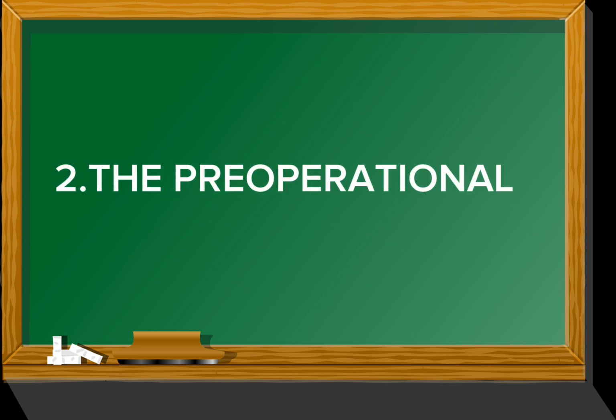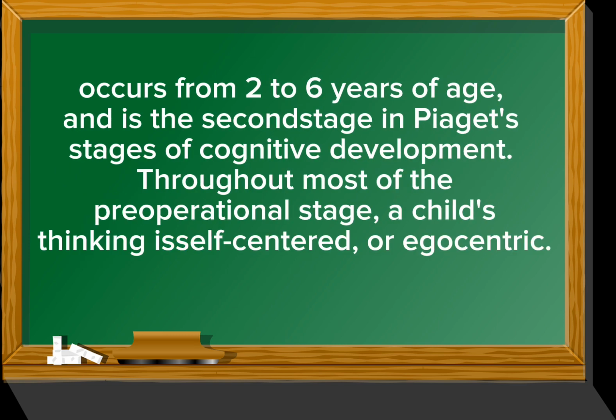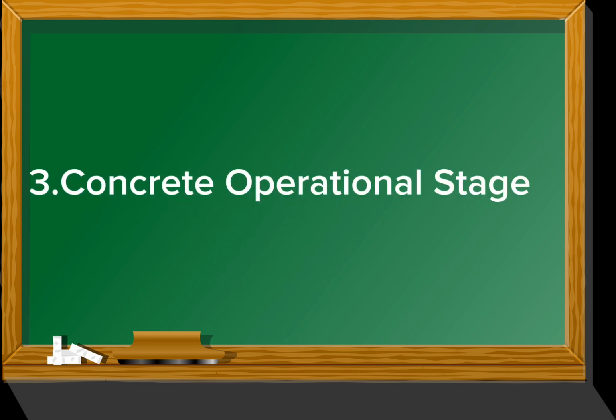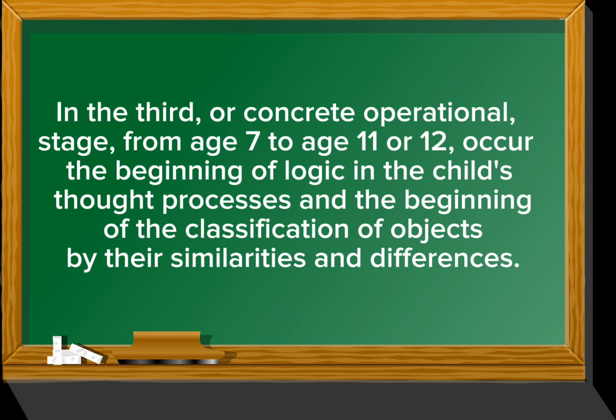Number 2 is the pre-operational stage. It occurs from 2 to 6 years of age and is the second stage in Piaget's stages of cognitive development. Throughout most of the pre-operational stage, a child's thinking is self-centered or egocentric. Number 3 is the concrete operational stage. In the third or concrete operational stage, from age 7 to age 11 or 12, occur the beginning of logic in the child's thought processes and the beginning of their classification of objects by their similarities and differences.